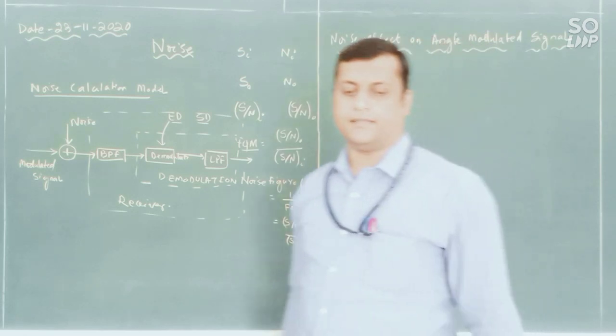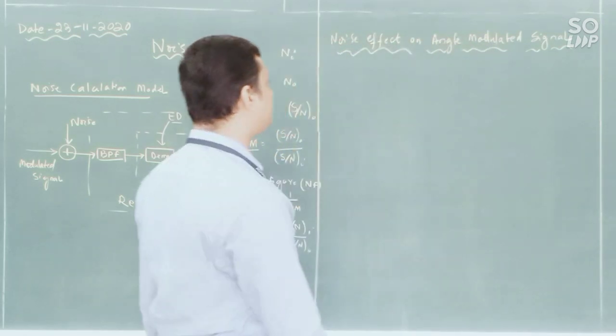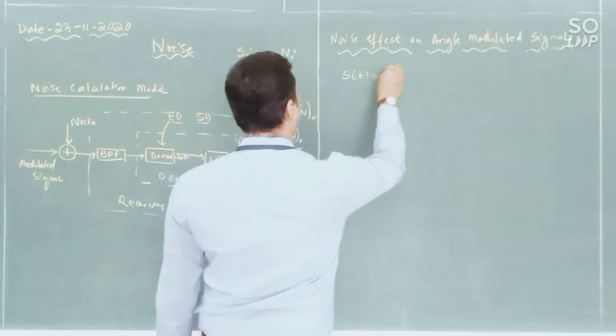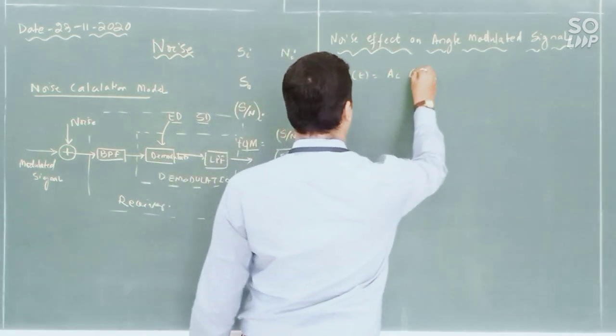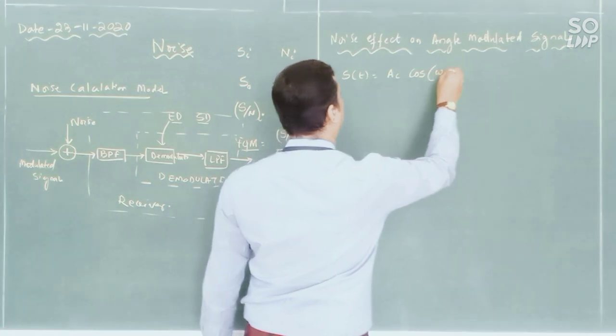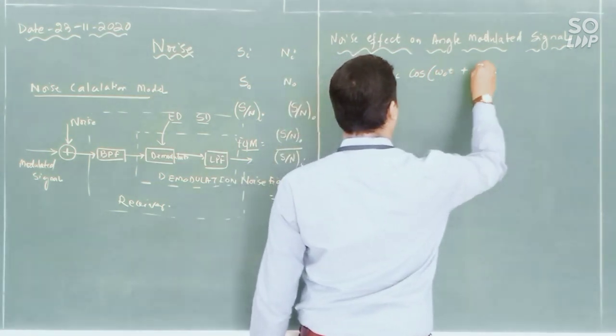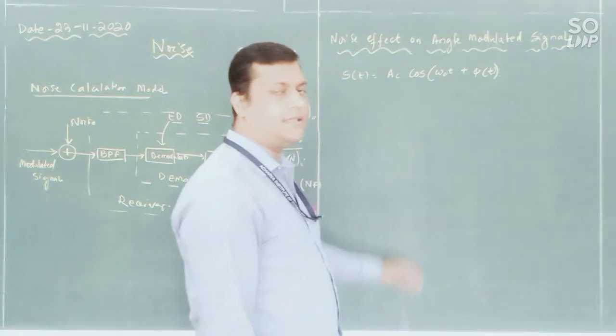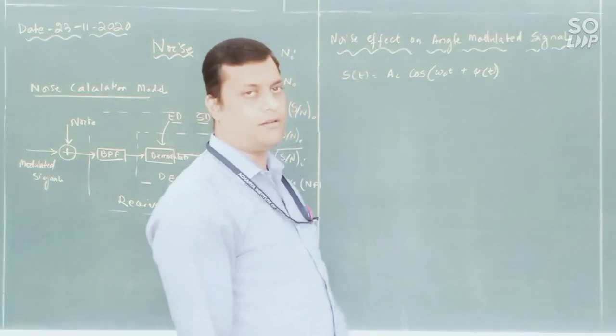For that, we have to take a certain assumption that s(t) equals Ac cos(omega_c t plus phi(t)). This is the general equation for your angle modulated signal.